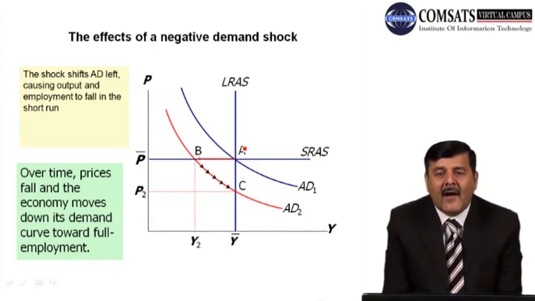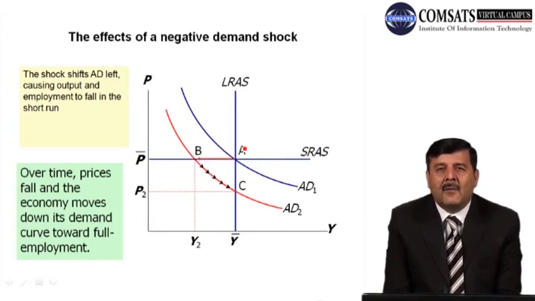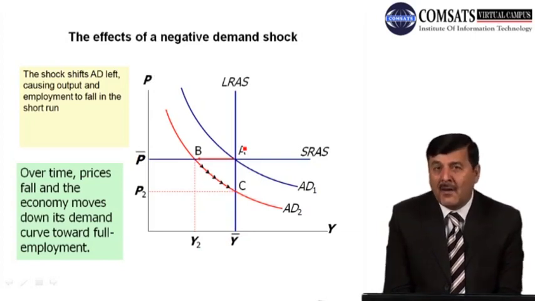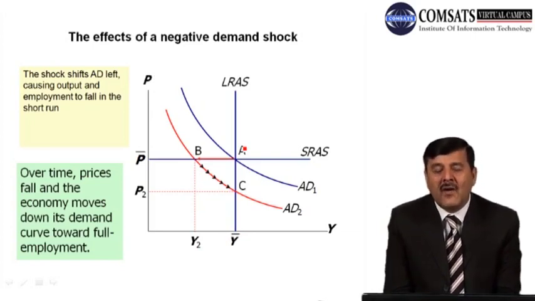Price remains the same, but the output level produced in the economy is less than the full employment level. What it means is that all of the resources are not fully utilized, not fully employed, so Y2 is less than Y bar.